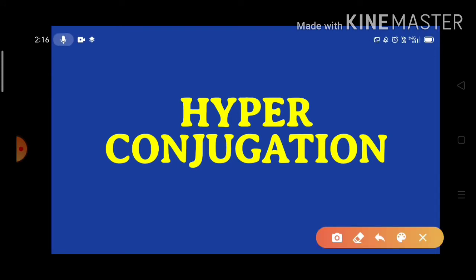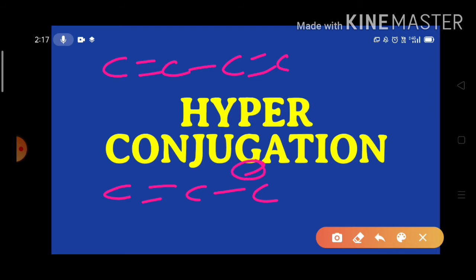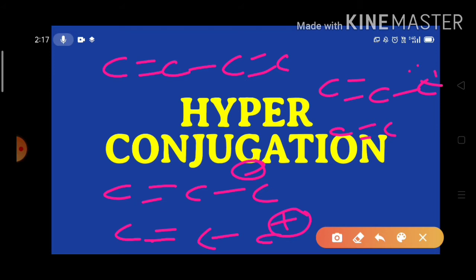Here, conjugation means the separation of one multiple bond from another multiple bond, or separation of a multiple bond from a lone negative charge. Multiple bond means it may be a single bond, a double bond, or a triple bond. And separation of a multiple bond from an electron pair, or from an odd electron. All these conditions are known as conjugation.